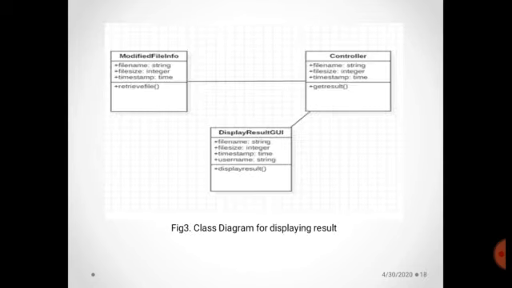This is a class diagram for displaying the result. The modified file is given to the controller to generate the result, and then the result is displayed to the user using the display result GUI.